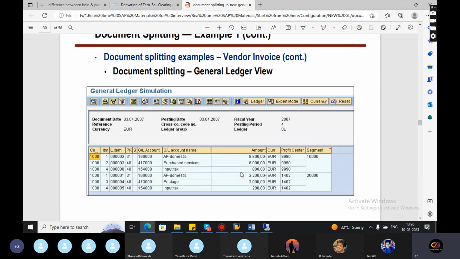Now in the general ledger view, you can see it's split profit center and segment wise. All the line items are balanced and we can track this amount profit center segment wise. This is the document splitting for vendor invoice.